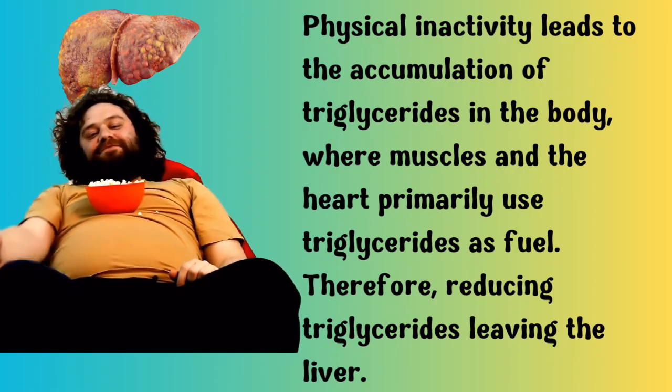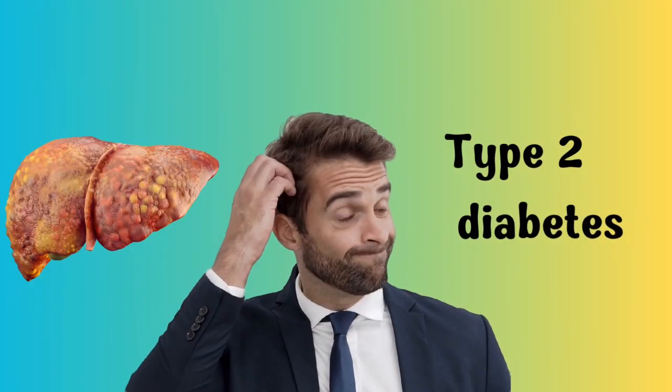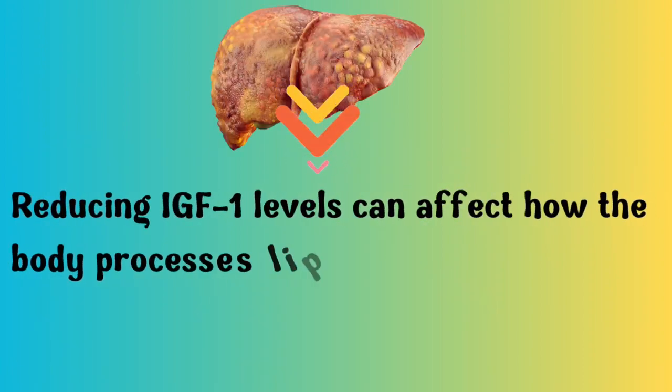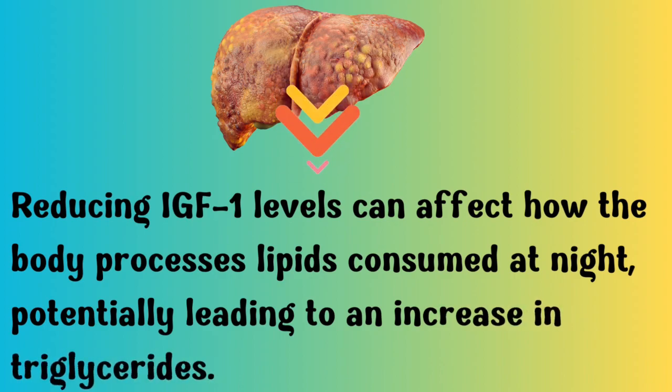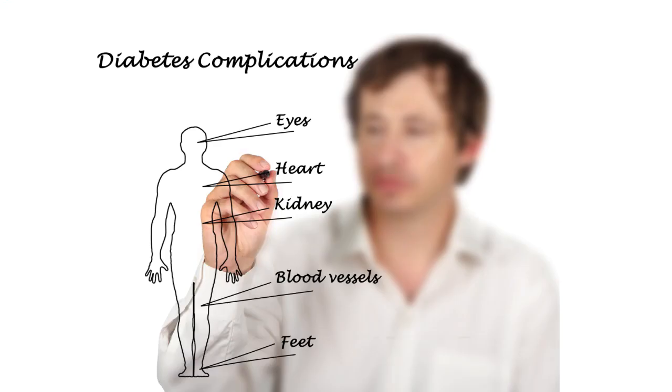Alright, so what is the link? We have not yet understood the link between fatty liver and type 2 diabetes. Fatty liver leads to a decrease of insulin-like growth factor 1, an insulin-like hormone secreted at night by the liver to enhance fat consumption. So when fatty liver occurs, that means decreased insulin-like growth factor 1. So in diabetes, nighttime hyperglycemia occurs before daytime hyperglycemia, and complications of diabetes like retinopathy and nephropathy also occur, and retinopathy may be present at the onset of hyperglycemia.